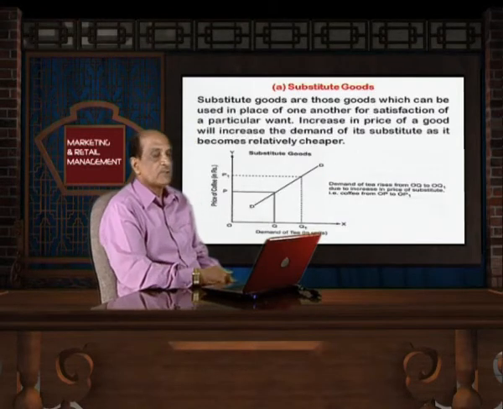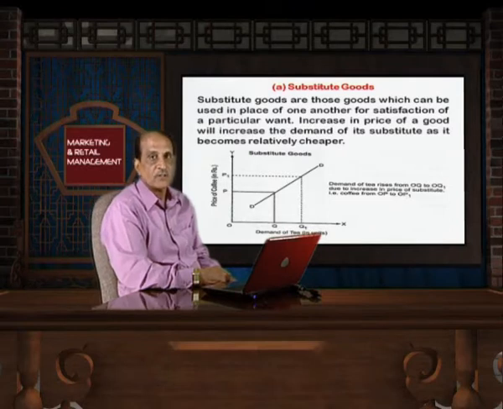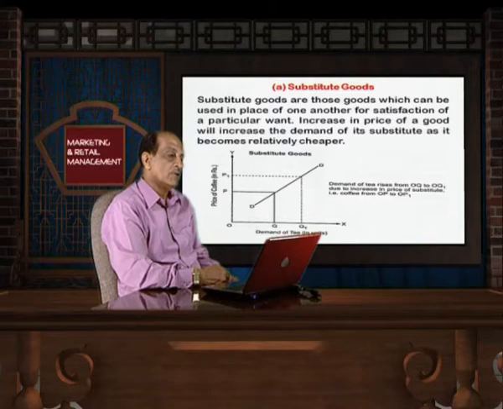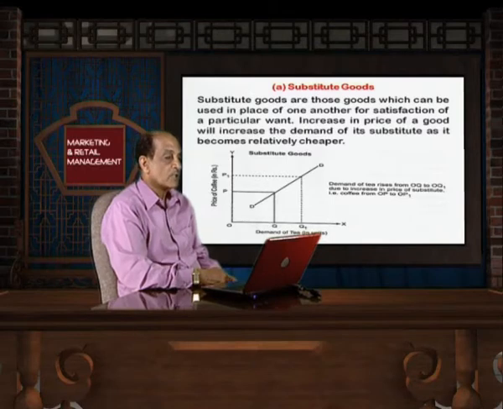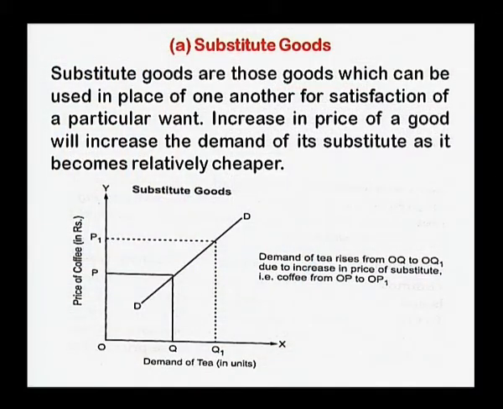Dear friends, we have discussed so far what is expansion and contraction in demand and what is increase and decrease in demand. Now, we discuss what is the impact of change in price on substitute goods. Substitute goods are those goods which can be used in place of one another for satisfaction of a particular want. It means there are two or more goods available in the market, and either of the goods can be used for the satisfaction of a particular want, and these goods are regarded as substitute goods.